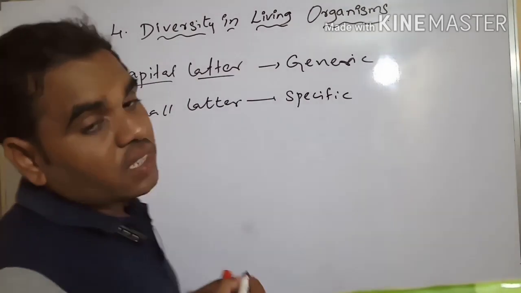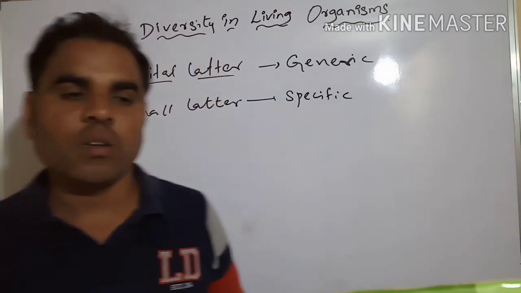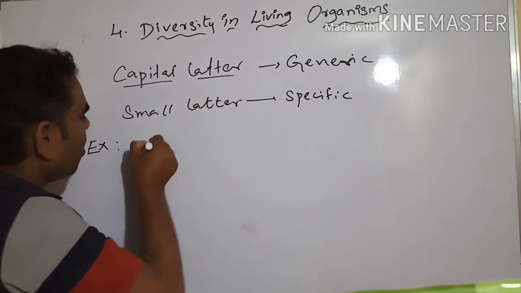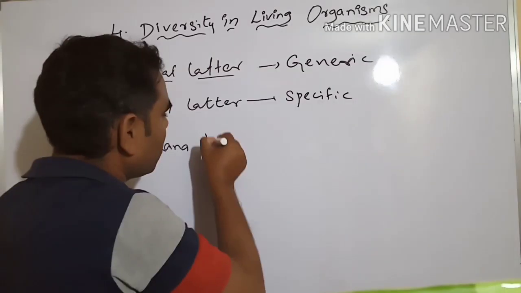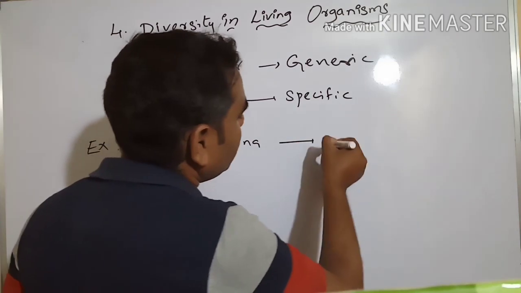Okay. For example, Rana tigrina. Rana tigrina is a frog.